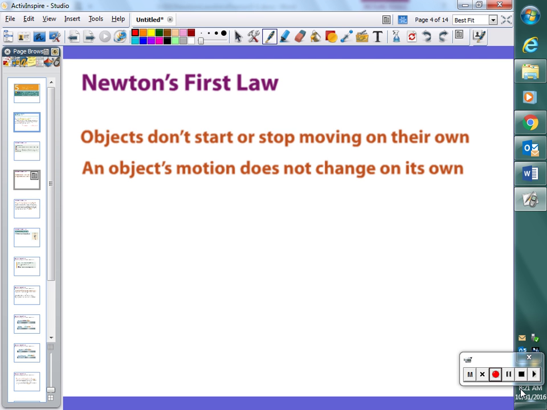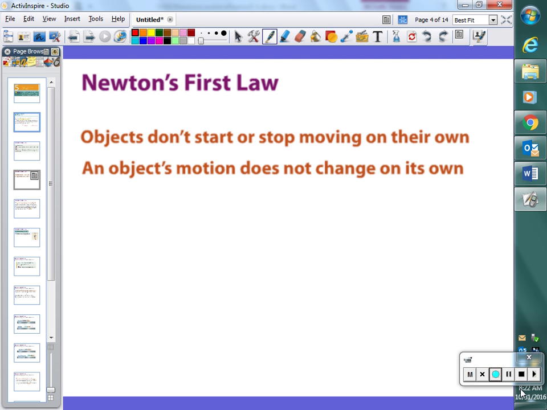So before Newton, the prevailing idea was that being at rest is like a quote-unquote preferred state of motion. Things that are at rest don't start moving. Things that are moving end up stopping. So at rest must be where it's at. And that's kind of what the Greeks thought.